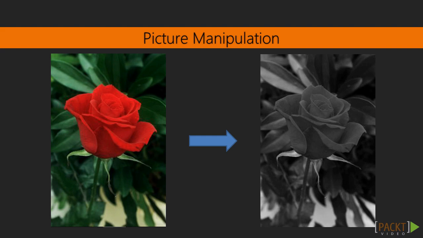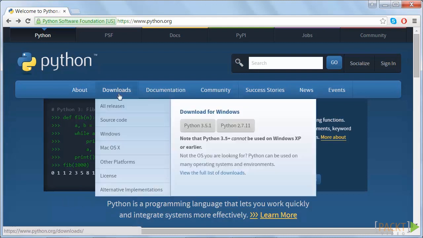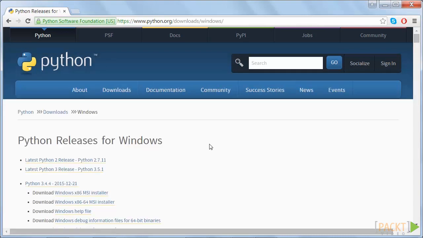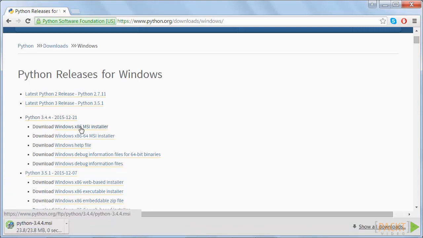We're going to install Python. So let's get started. To begin installing Python, go to the python.org website and find the Downloads tab. I will show you how to install Python 3 for Windows, as it is slightly more complicated. On the Downloads page, scroll down until you see Python 3.4 and click on the installer.